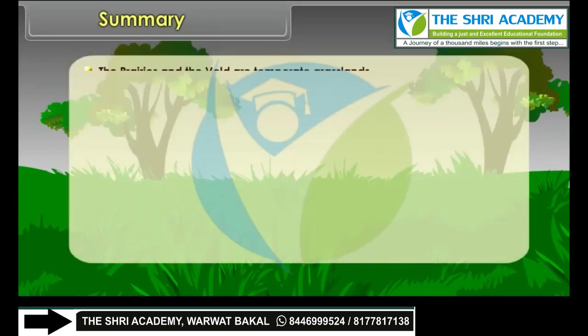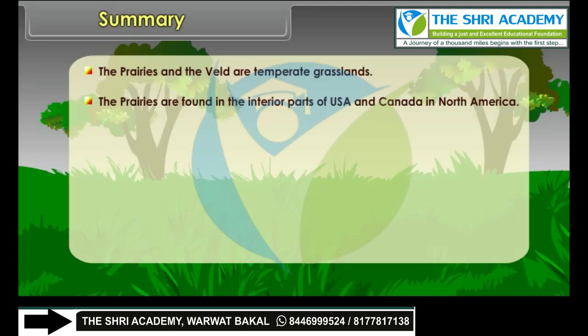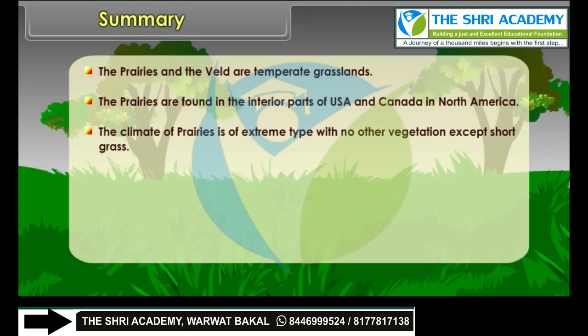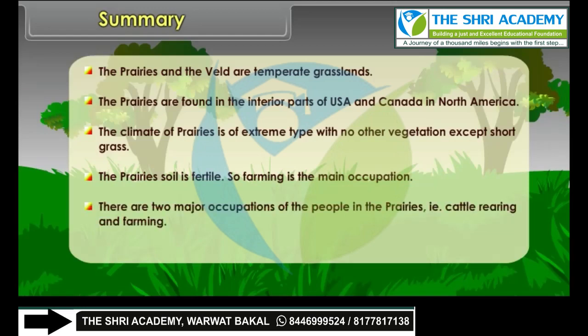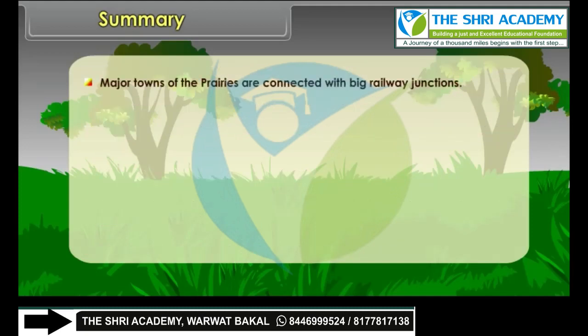Summary. The prairies and the veld are temperate grasslands. The prairies are found in the interior parts of USA and Canada in North America. The climate of prairies is of extreme type with no other vegetation except short grass. The prairie soil is fertile, so farming is the main occupation. There are two major occupations of the people in the prairies, that is, cattle rearing and farming. Wheat farming is the main agricultural activity on the prairie land. Major towns of the prairies are connected with big railway junctions.